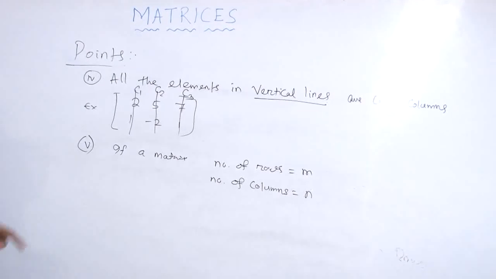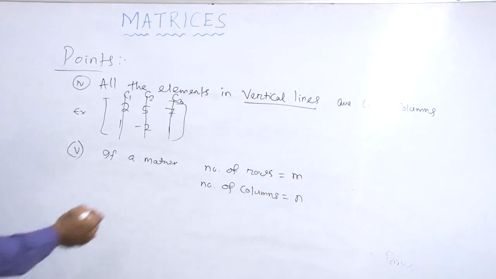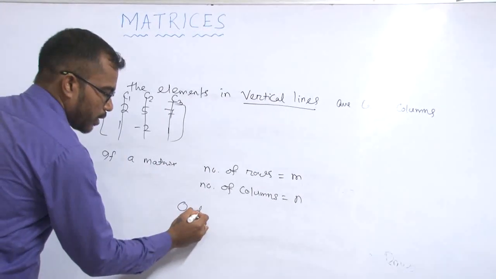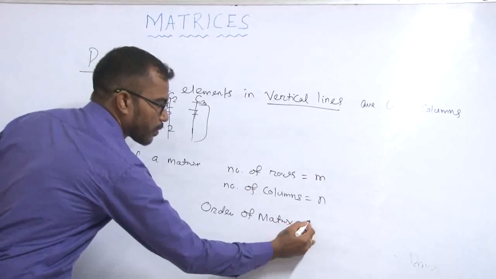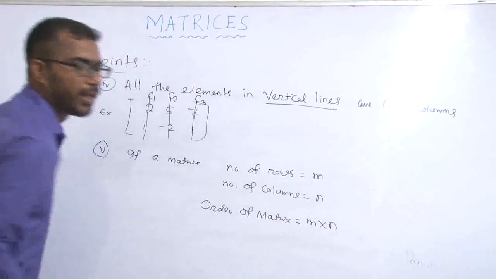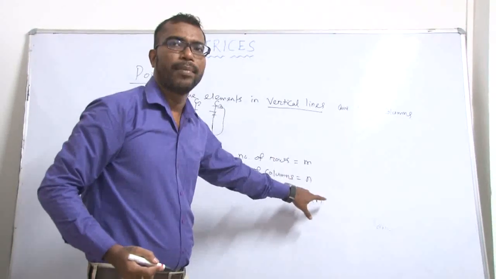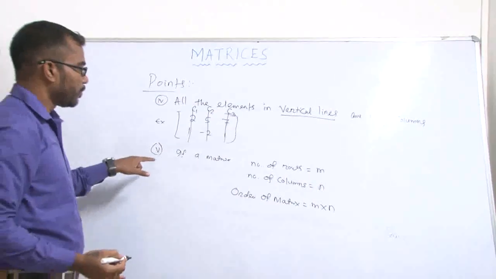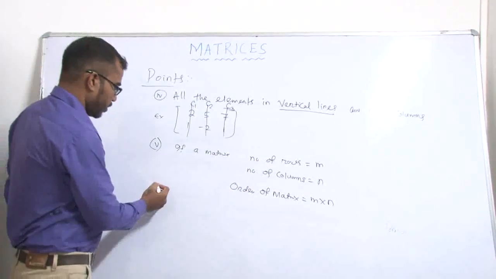Then we say the matrix is an m into n order matrix. So the order of the matrix is m into n. We write first the number of rows and then the number of columns. So order of matrix is equal to m into n.